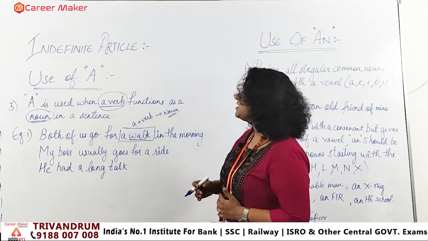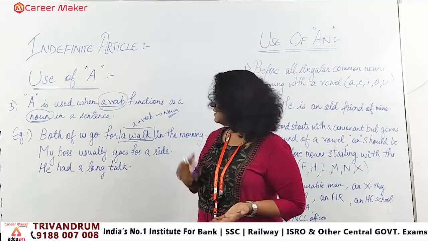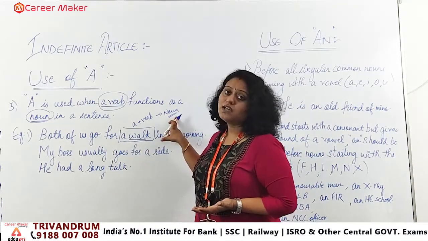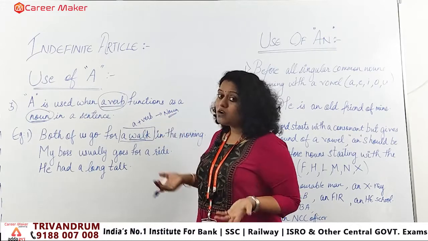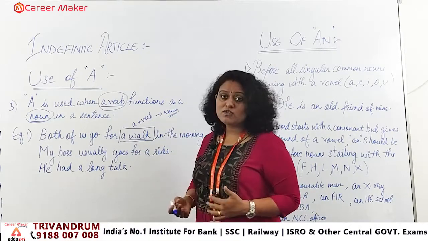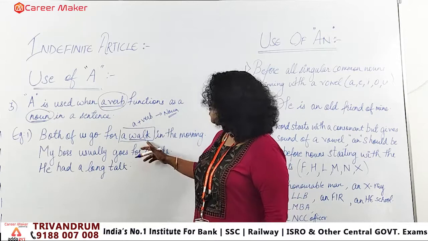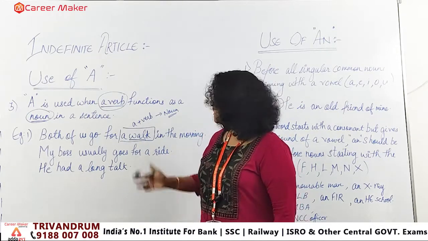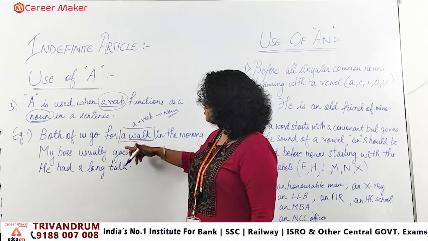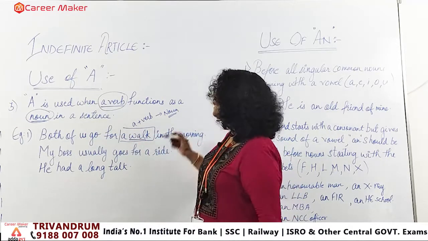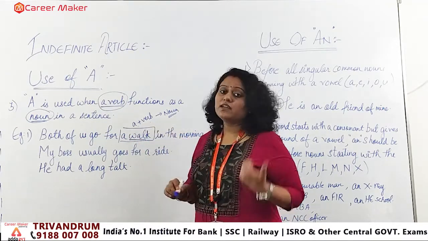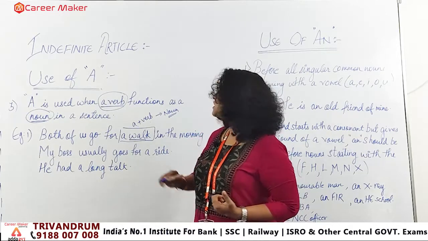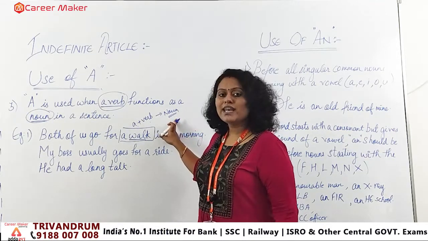When I say I am going for a walk, I am talking in the noun sense. If I say I had a walk, then also it is noun only. But if I say he is walking, he is riding, that is action only. Whenever you precede a verb with an article, it tends to become a noun.